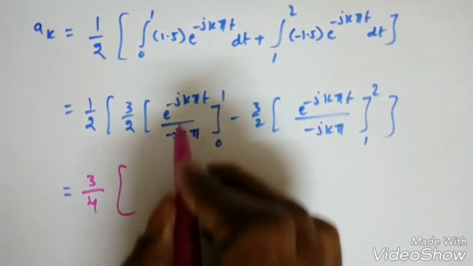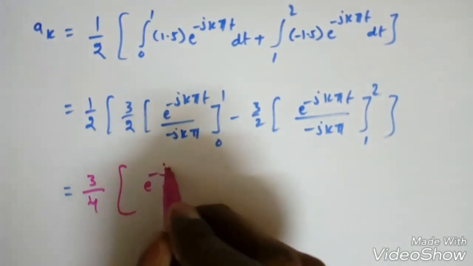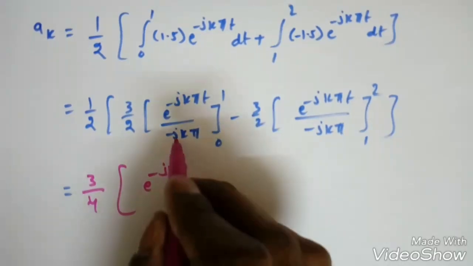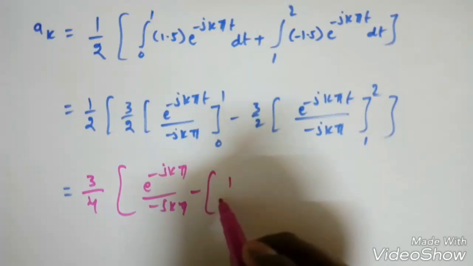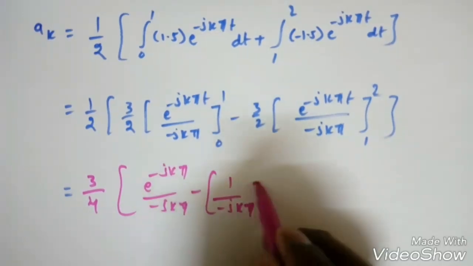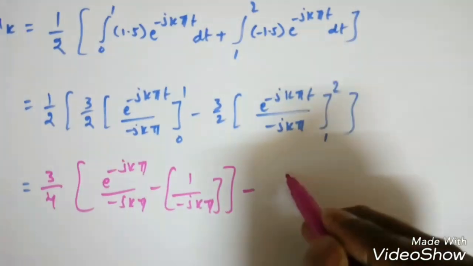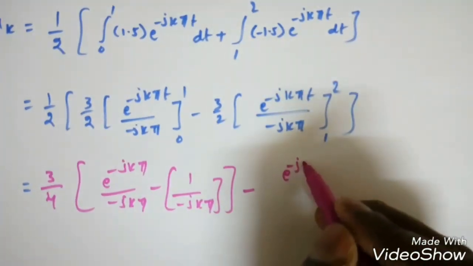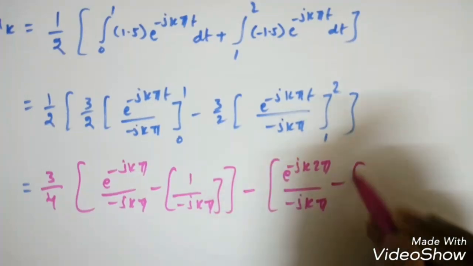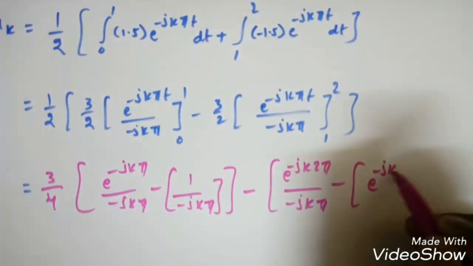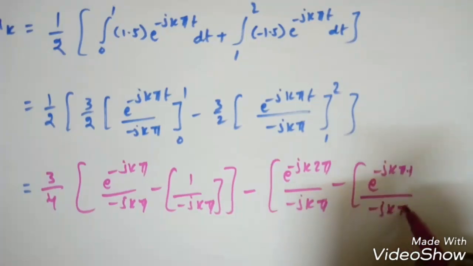If I substitute 1, I will get e power minus jk pi into 1. So e power minus jk pi by minus jk pi, minus e power minus jk 2 pi by minus jk pi, minus of e power minus jk pi into 1 by minus jk pi.